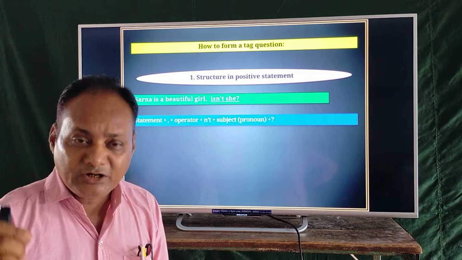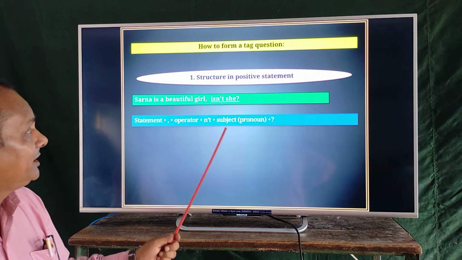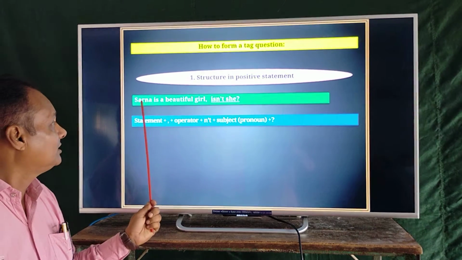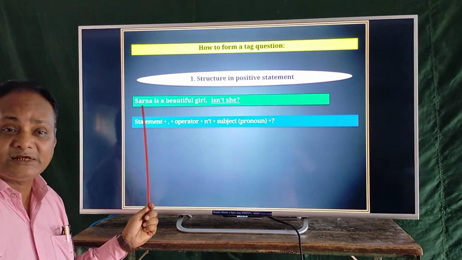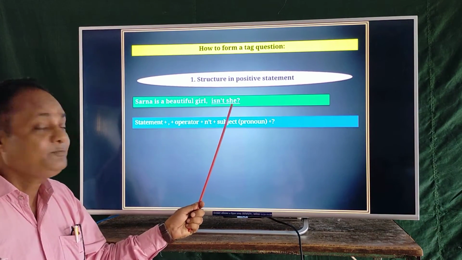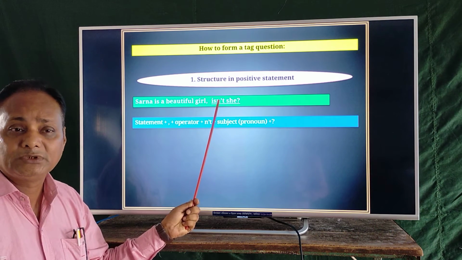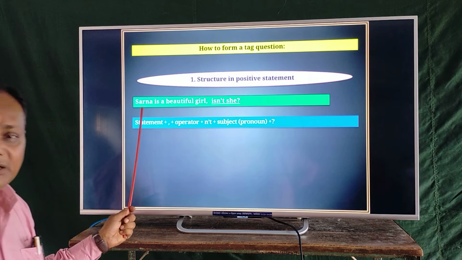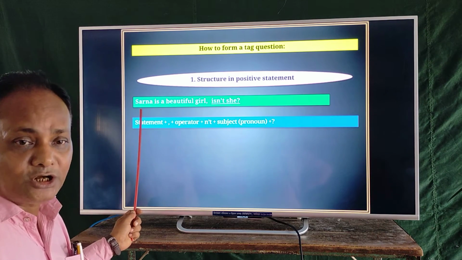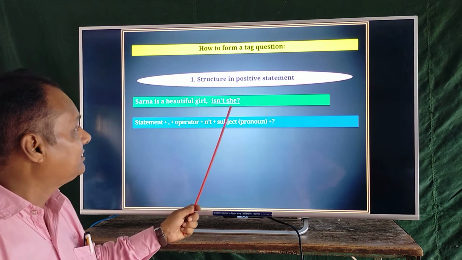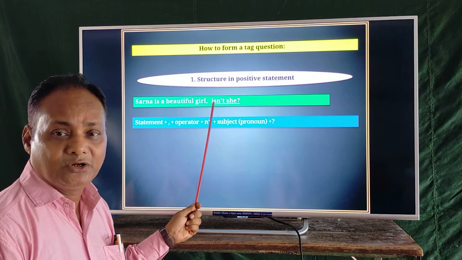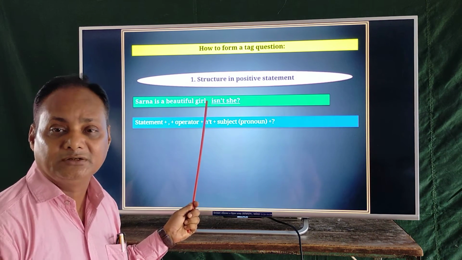I recall you, you have to write the statement's subject in pronoun. Notice it, Shorna. Here is Shorna. But in the tag portion, we have to write she.